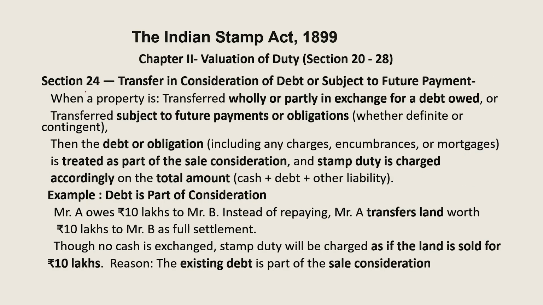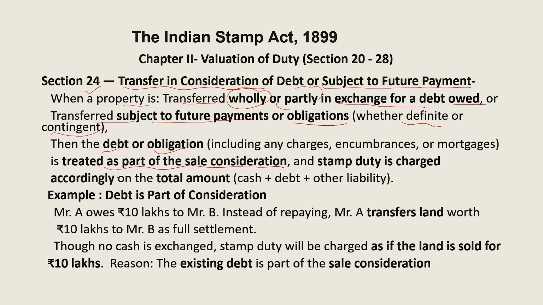Section 24 discusses what happens if there is a transfer in consideration of debt or subject to future payment. When a property is transferred wholly or partly in exchange for a debt owed, or transferred subject to future payment or obligation, whether for a definite time or contingent, then the debt or obligation, including any charge, encumbrances or mortgages, is treated as a part of the sale consideration.